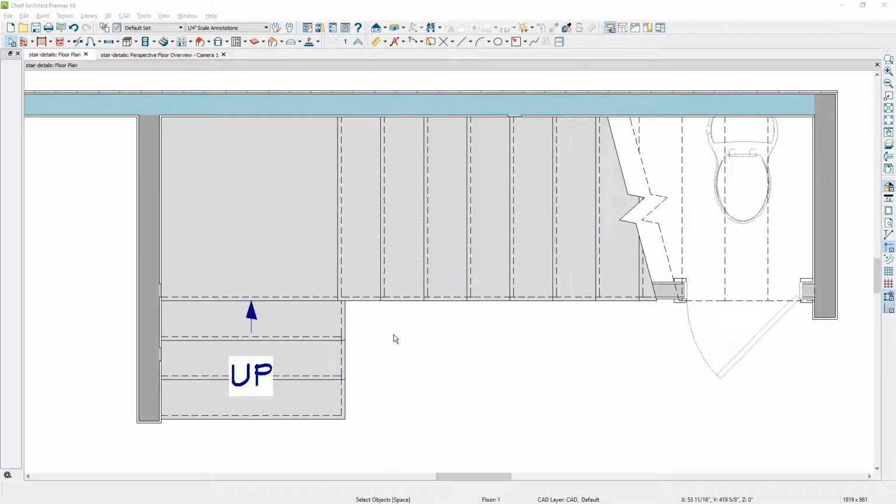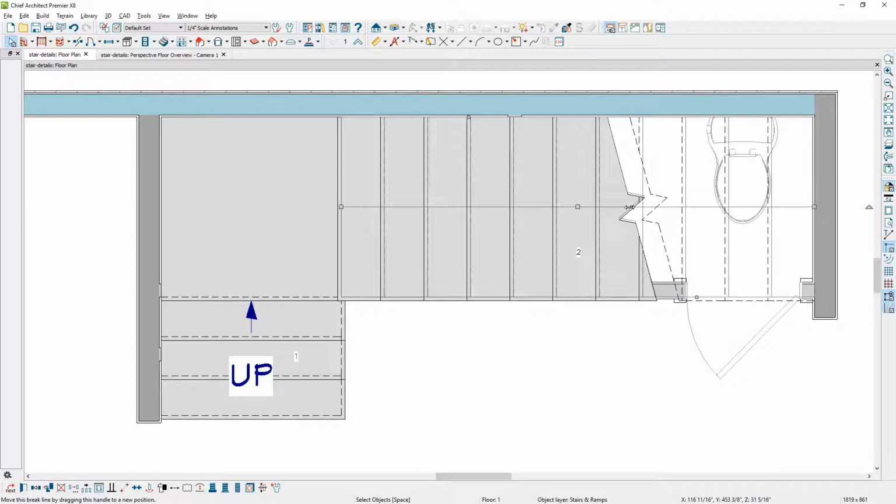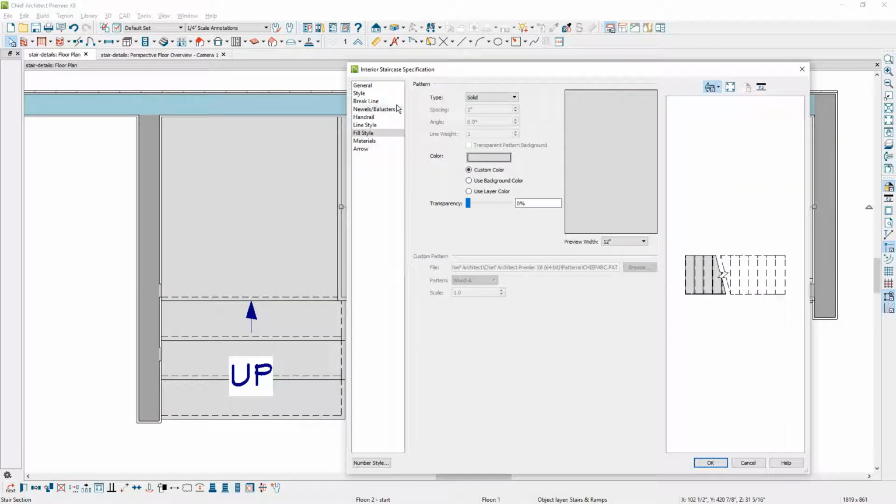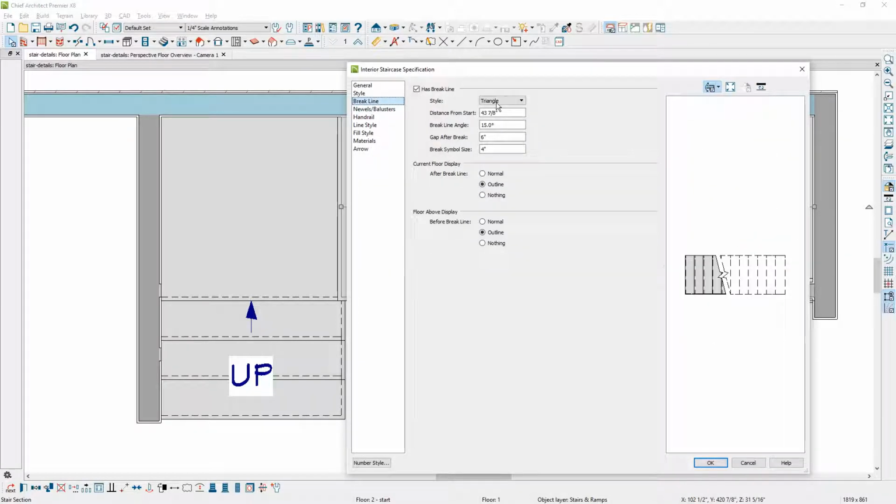There were a number of things that we talked about in this video. One is being able to control your arrow style. You can do that through the stairs or layers. You can also create your own text. Talked about the ability to show your riser information and a dashed line through your layers and your stair options. We also talked about how the break line can control your stairs. You can select that, you can pull it back, you can make adjustments, and in the stair settings you can control exactly the way the break line information looks in your plan.